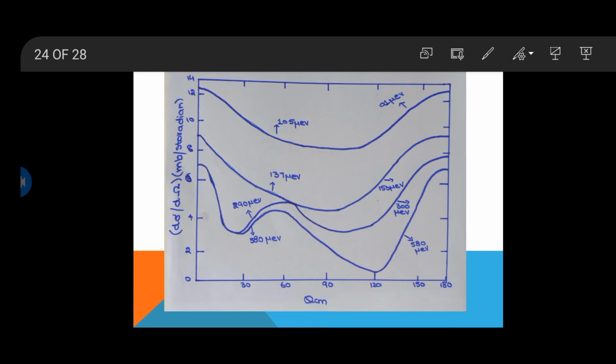You can see that the strong forward scattering peak near theta equal to 0 is expected, but an equally strong backward peak occurs at an angle equal to 180 degrees, which is the evidence or proof for the exchange force.